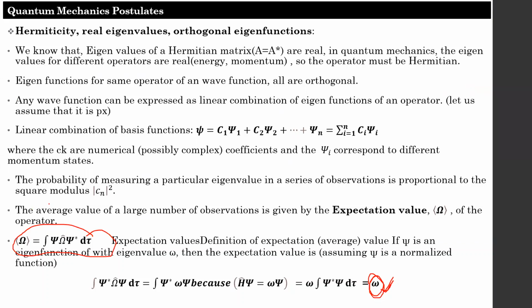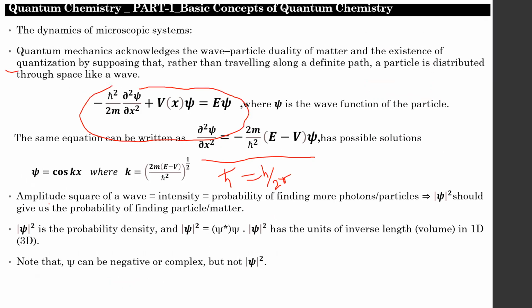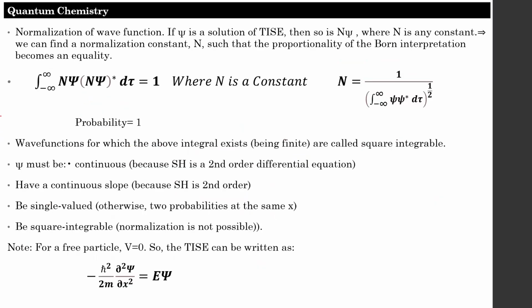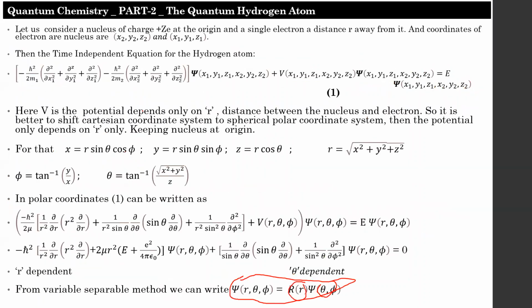And for finding the probability, you have to write the volume integral of psi into psi star equals the probability. These are the key areas asked in the exam, and finding the constant by using this formula is also a key point asked in the exam. They are very important. Take the slides; everything useful for the exams is depicted. Going through the formulas and remembering them will be useful for the exam.